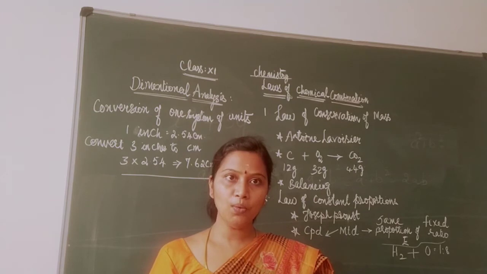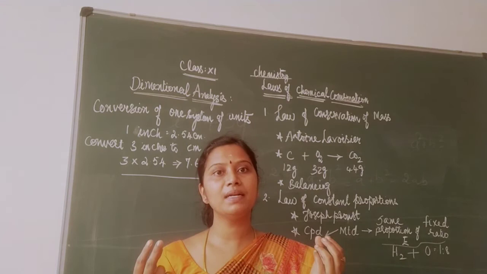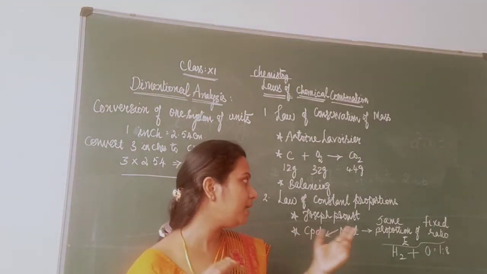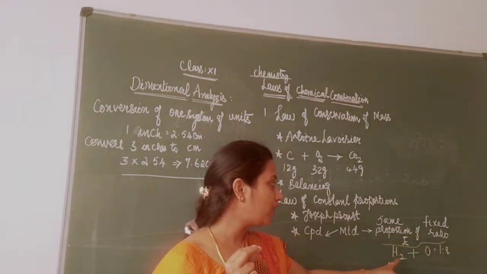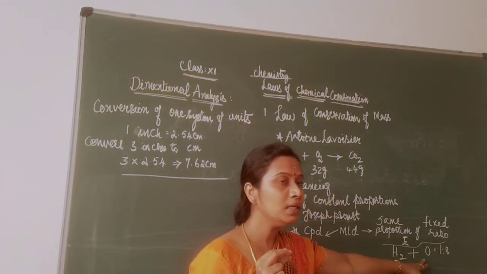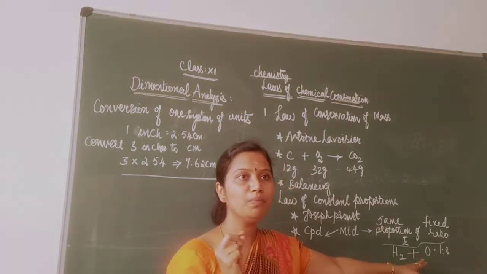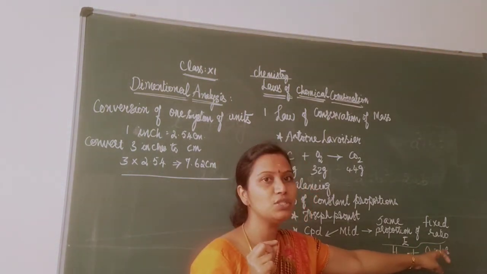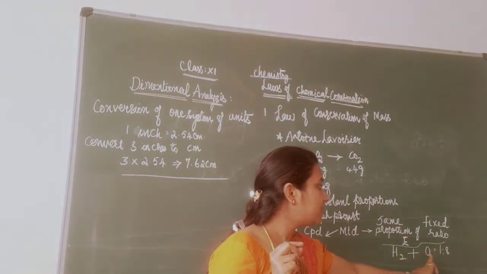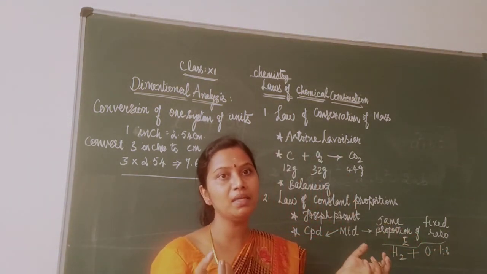So a compound which is produced by any method, in any place around the world, will contain the same elements, and they should combine in a fixed ratio. I am going to tell you one example. Say for example, hydrogen and oxygen combine to give you a water molecule. And the ratio of mixing of hydrogen and oxygen will be 1:8 throughout the world. This is a ratio and these are the elements. The same elements should be used in the same proportion. This 1:8 is nothing but the ratio by mass.